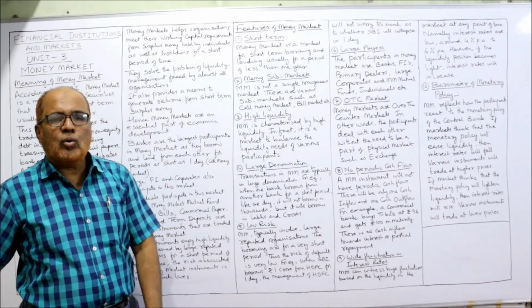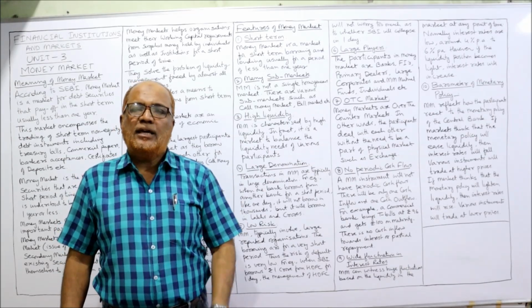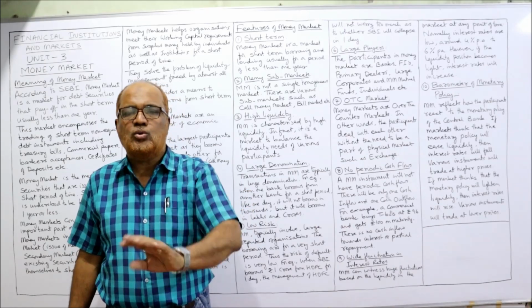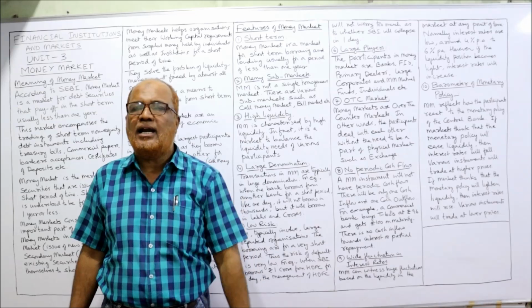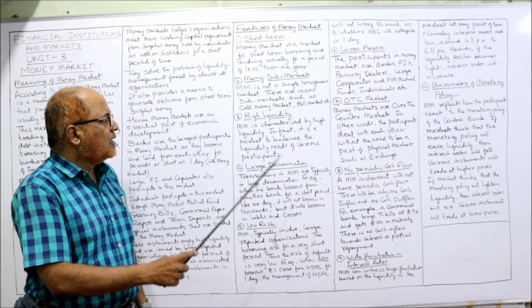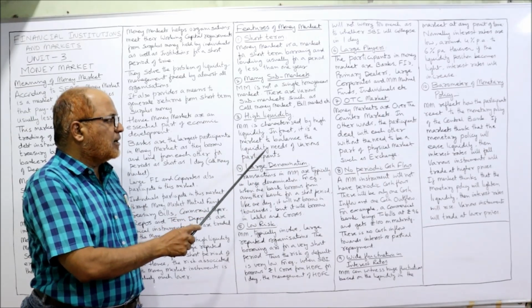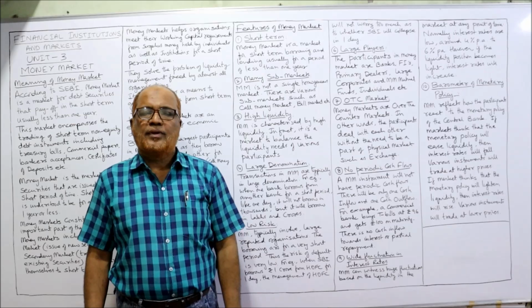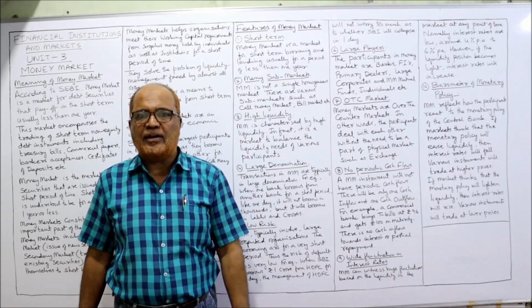Thirdly, high liquidity. Liquidity means convertibility. Easily we can convert the instrument into cash and cash into instrument. High liquidity is there for the instruments which are dealt in the money market. So money market is characterized by high liquidity. In fact, it is a market to balance the liquidity needs of various participants. So ultimately, it depends on the requirement and availability of short-term funds.